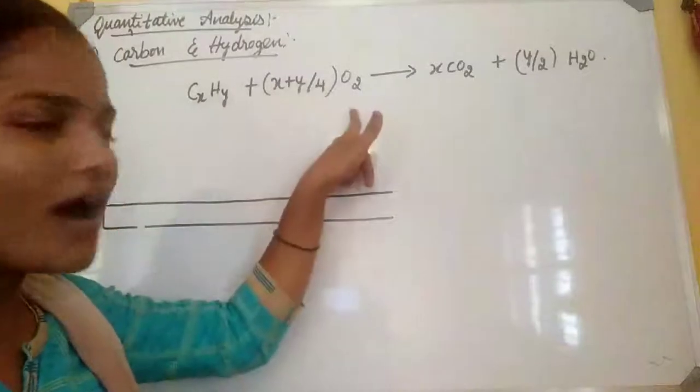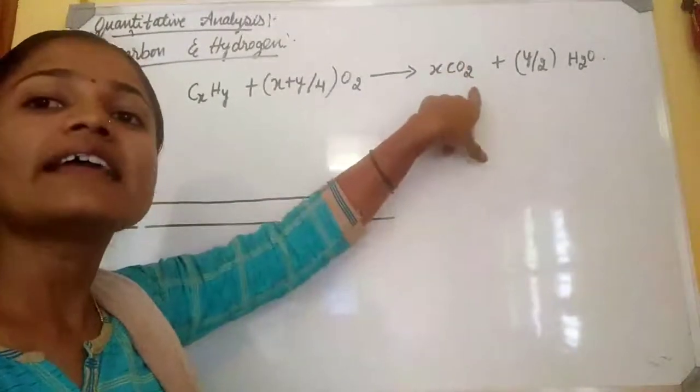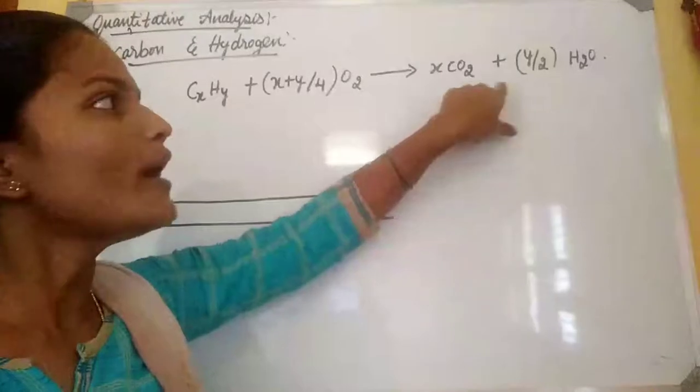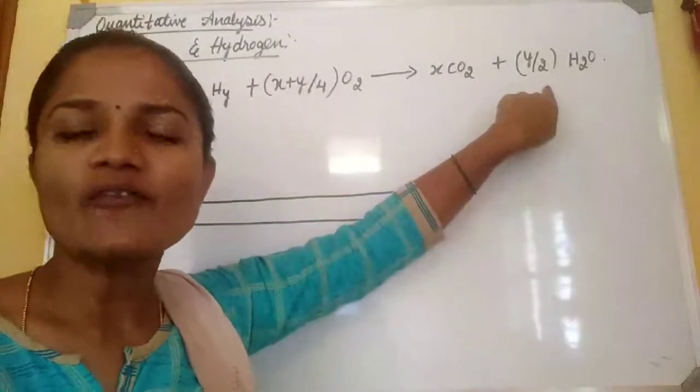The organic compound is burned in the presence of oxygen and copper 2 oxide, and these undergo oxidation to give x molecules of CO2 and y/2 molecules of water.